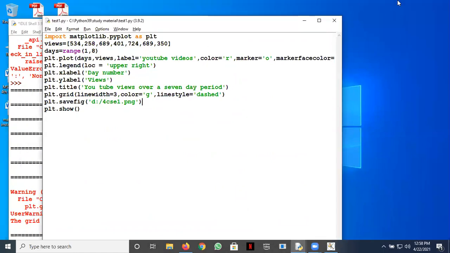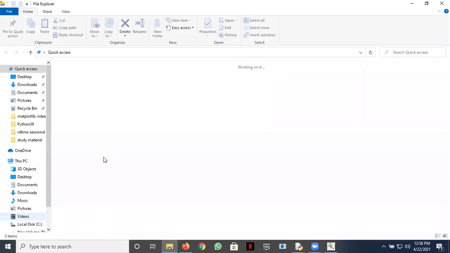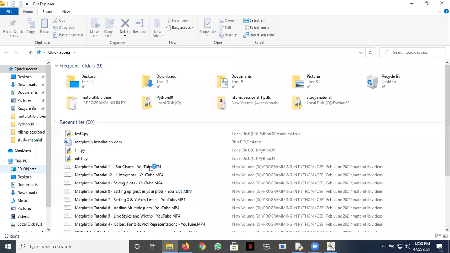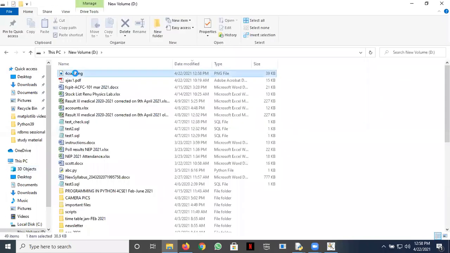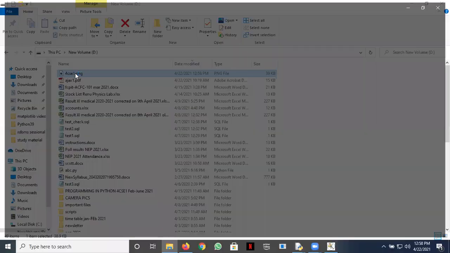4csc1.png. Okay, so let's go to our D drive and look for this file. So we have a file 4csc1.png. Let's open it. So here we have the plot saved. It would look better here in this figure, right? It'll take some time on my laptop to open.